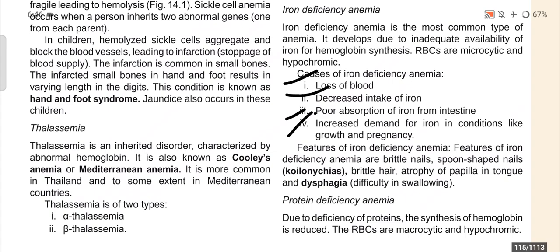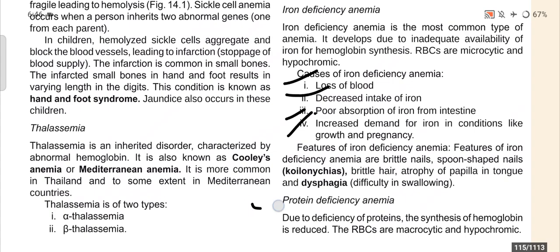In this type of patient, you find that the nails are generally brittle and spoon-shaped, and their hair is not so strong. It is also brittle. Then atrophy of papilla also occurs in the tongue, and dysphagia also occurs.